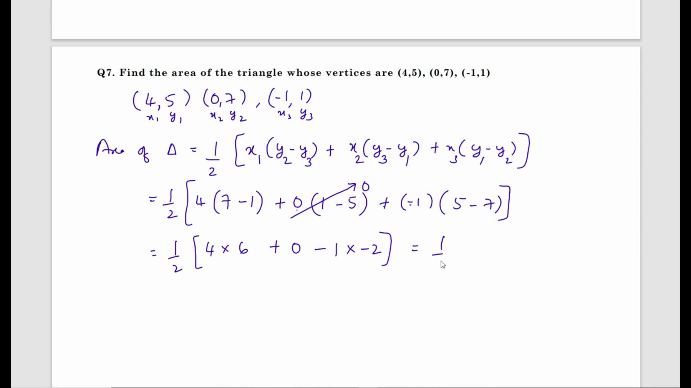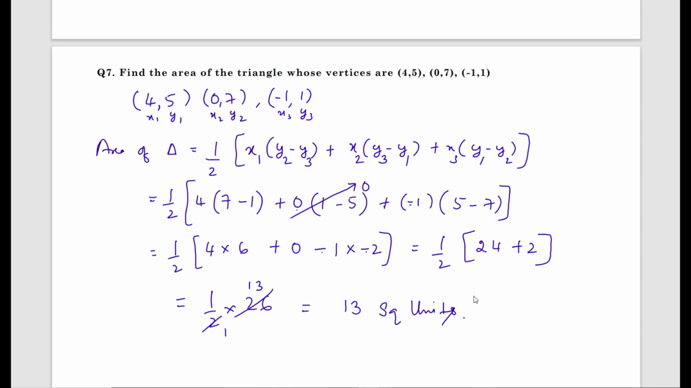What we get is half into 4 6s are 24, minus into minus is plus, so 2 1s are 2. So what we get is half into 24 plus 2 is 26. Now 2 1s are 2, 2 13s are 26, what we get is 13. Since it is area, we write it as square units. Therefore, the area of the triangle is 13 square units.